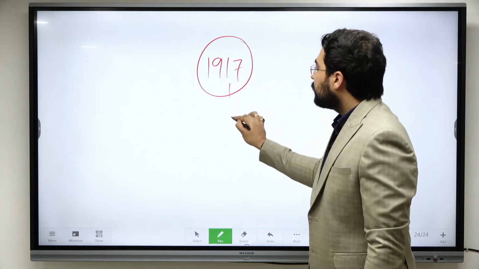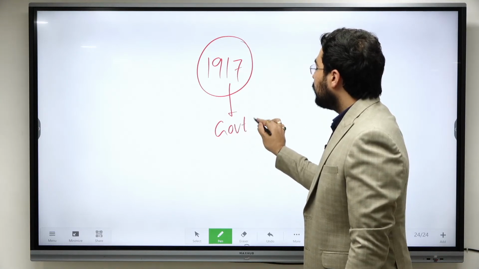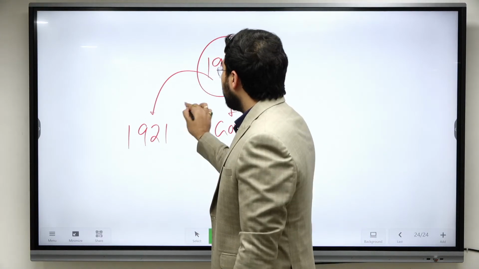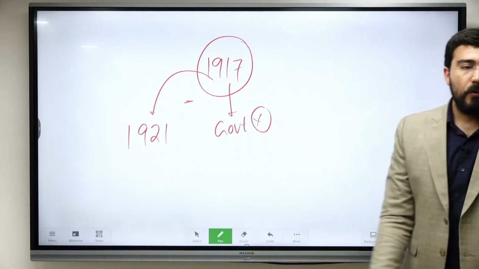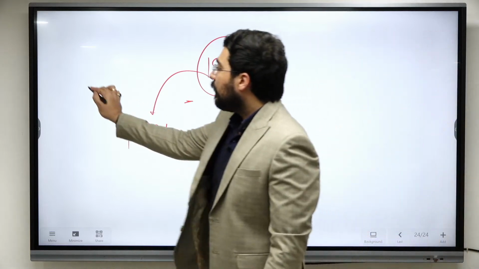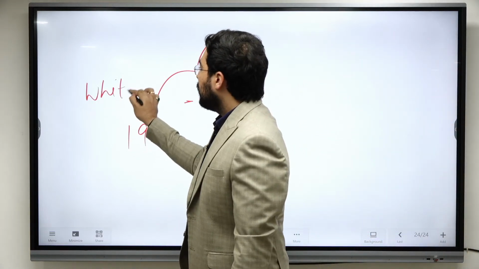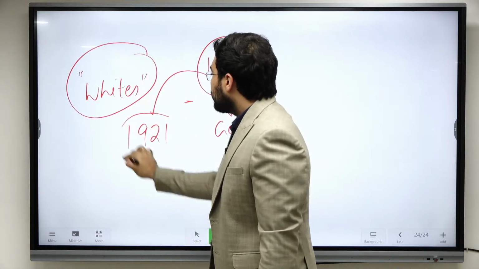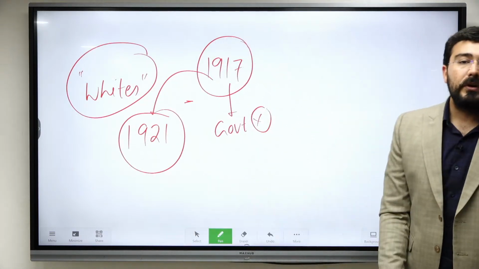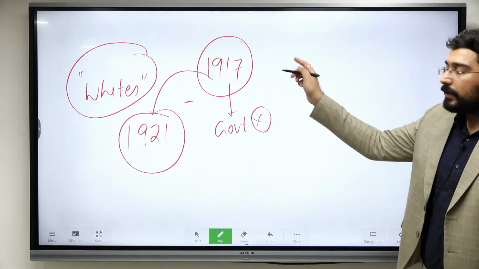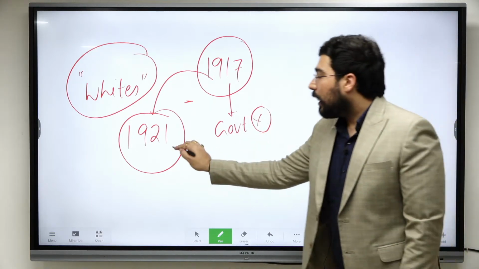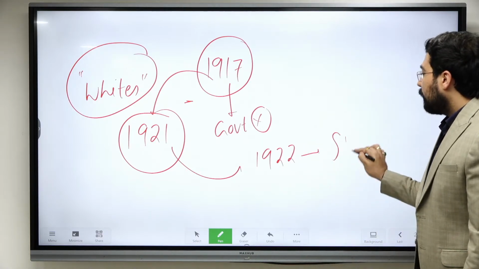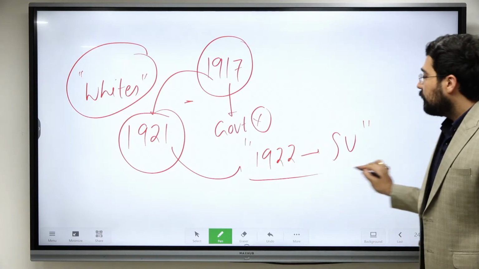So that's why this government was not accepted by the European countries. The people who were fighting with the Bolsheviks were known as Whites. They were sponsored by these European countries, and that's why there was a civil war of around 4 years in Russia, from 1917 to 21. Somehow they were able to win, and in 1922 they established the Soviet Union.